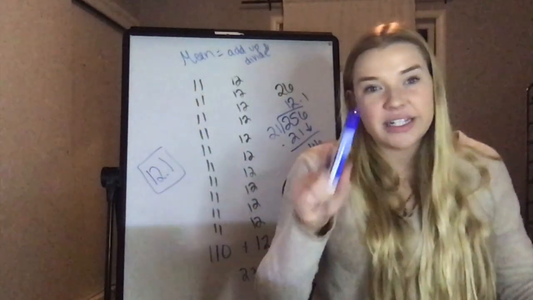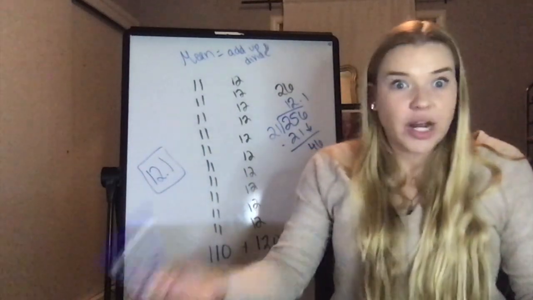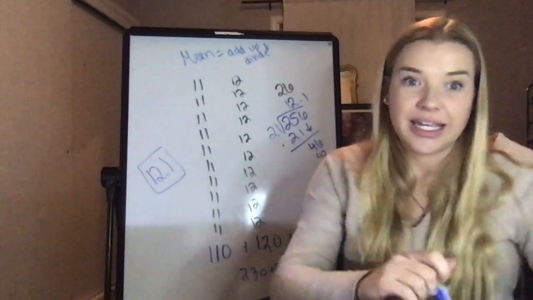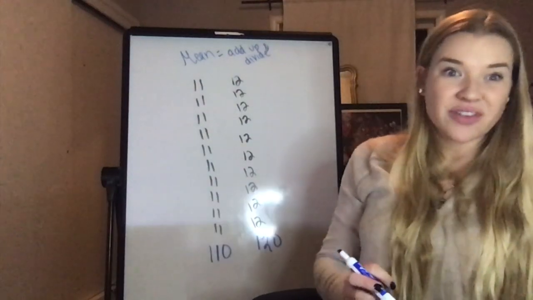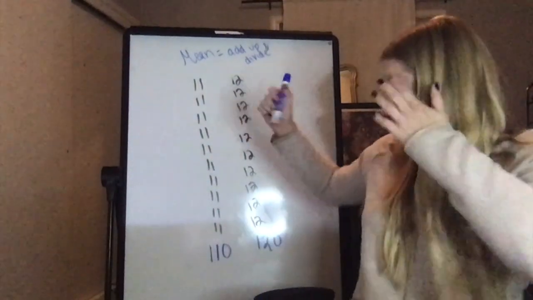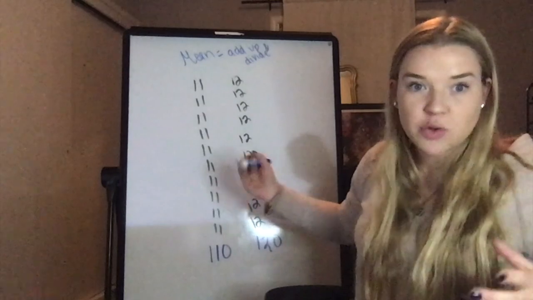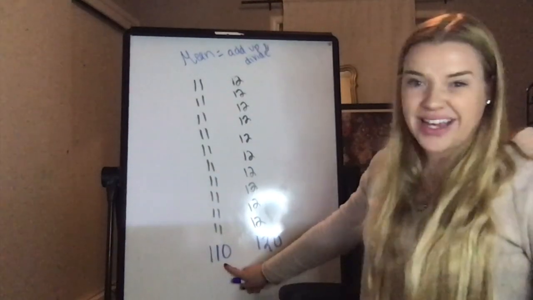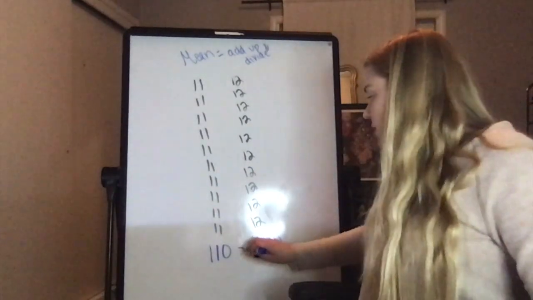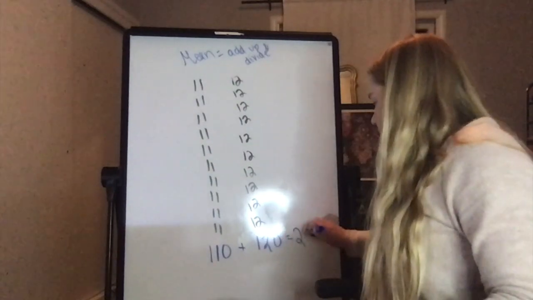Now I want to see how that data changes when we don't have an outlier, aka I am not in the mix. So now I have erased myself from the equation, and I still have my 11-year-olds and my 12-year-olds, and I still know that that's going to be 110 and that's going to be 120. So now I'm going to add these up to get 230.